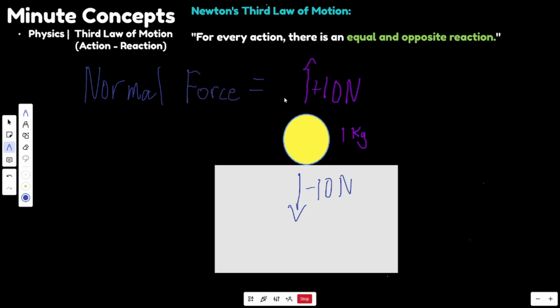So the normal force has a direct relation to the third law of motion, which is that for every action there is an equal and opposite reaction. Think about that. Whenever your hand hurts after you punch the wall, it's probably because the wall punched you too. And if you get angry that your foot hurts after kicking a ball, it's because the ball kicked you too. That's essentially the third law of motion.